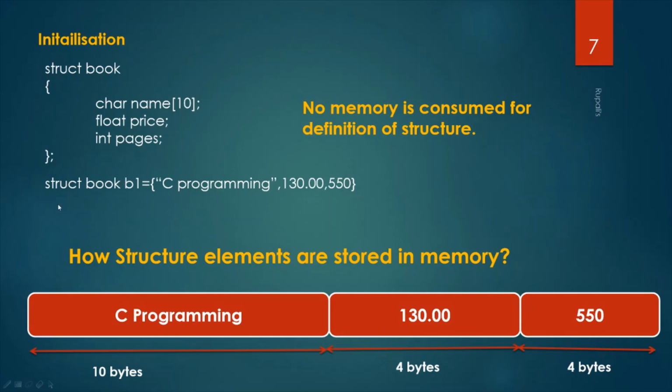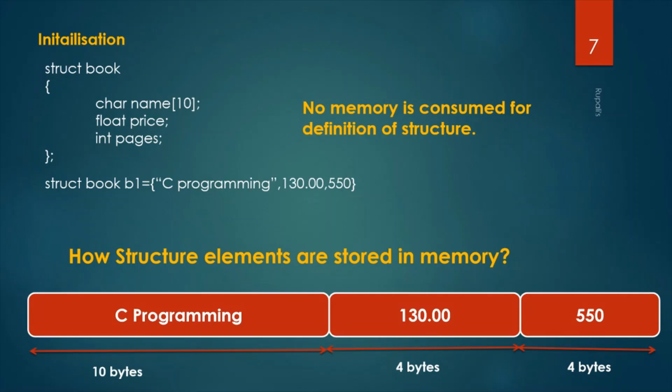So when I define a structure, no memory is consumed. But when I declare one variable of type book, that is, b1 is a variable of the type book, then memory is consumed. So I repeat, no memory is consumed for the definition of structure. But when I declare any variable of that type, then only memory is consumed.